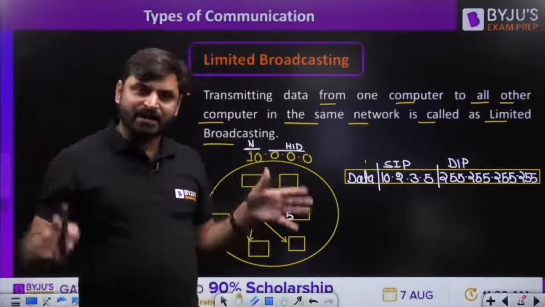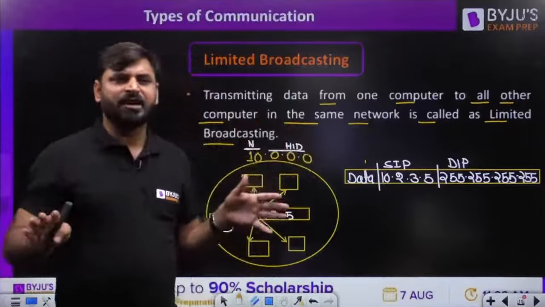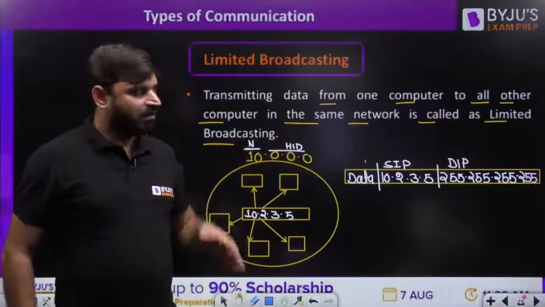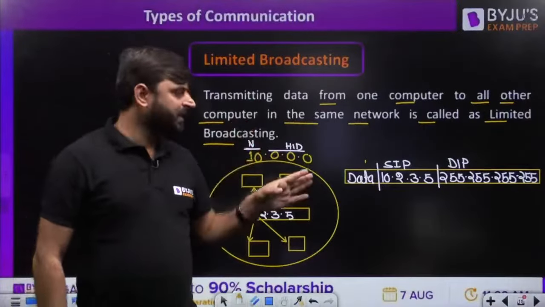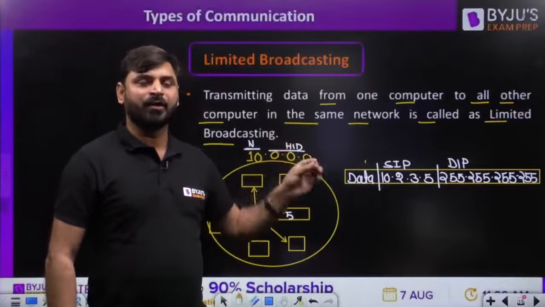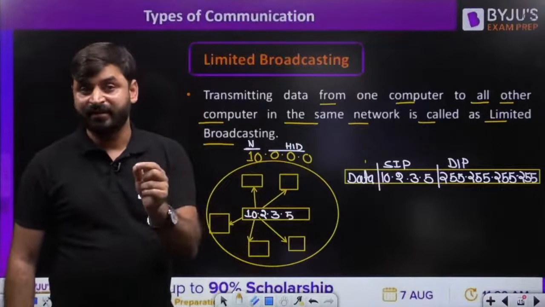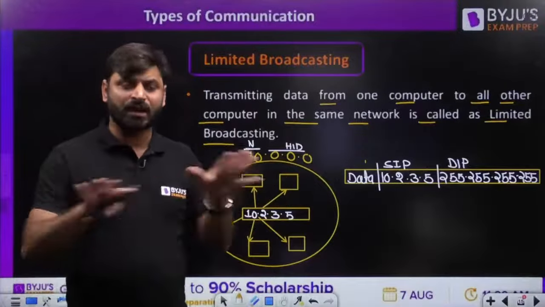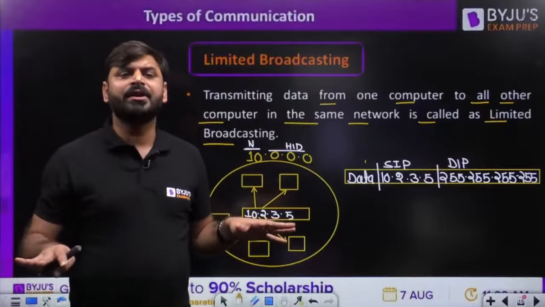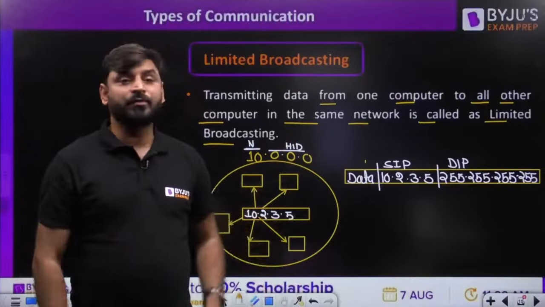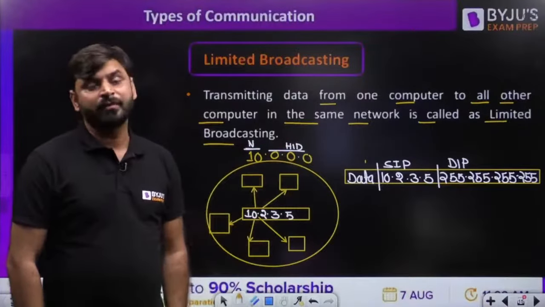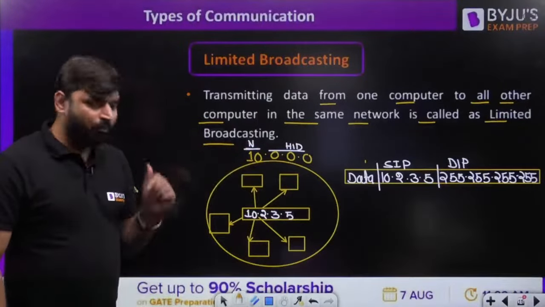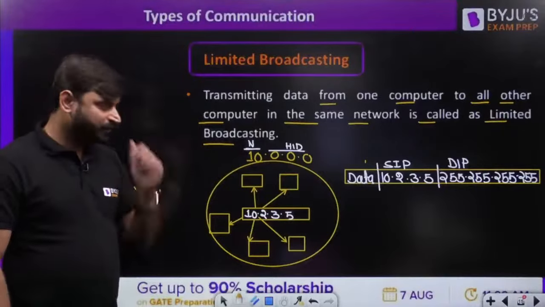Okay, either class A network, class B network, or class C network, it does not matter. The limited broadcast address is always fixed; it is 255.255.255.255. If there is any question in GATE regarding the limited broadcast address, it is fixed. Whatever the network, whatever the class of network given, it does not matter. It will be 255.255.255.255. I will take more examples so it will be clearer for you.